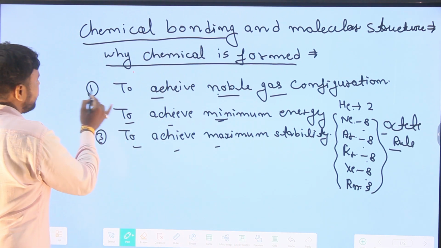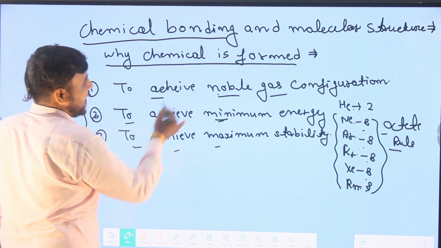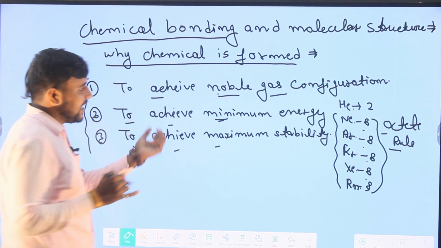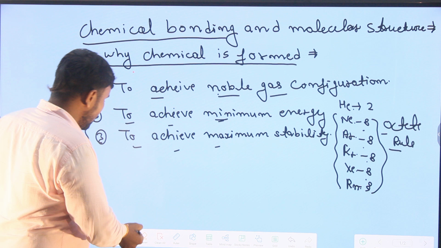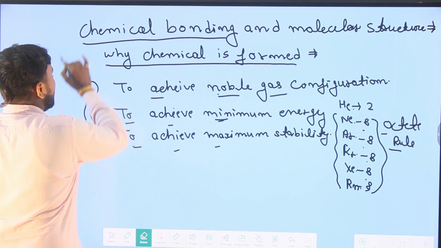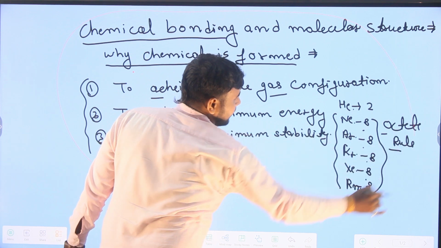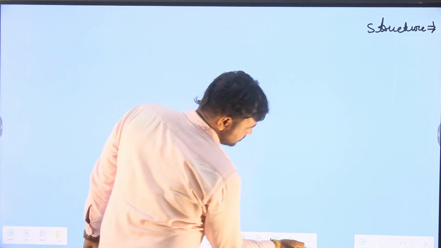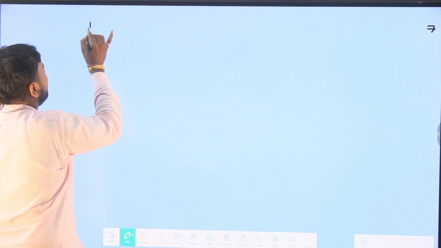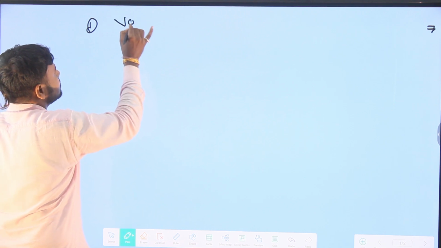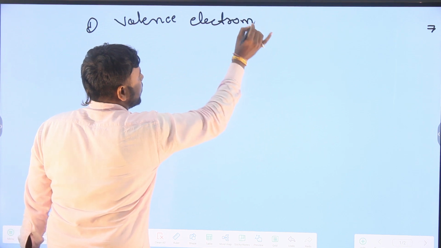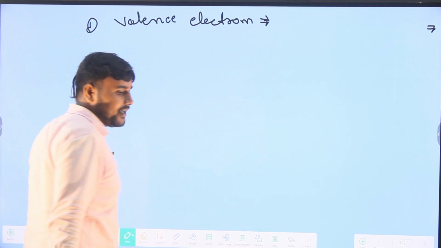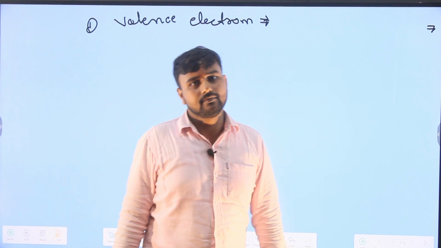Understand? So there are the following 3 reasons for forming chemical bonds: achieve noble gas configuration, achieve minimum energy, and achieve maximum stability. Now we are going to discuss some terms which are used in chemical bonding. First of all, valence electrons. All these topics are most important for understanding the chemical bonding and molecular structure chapters.